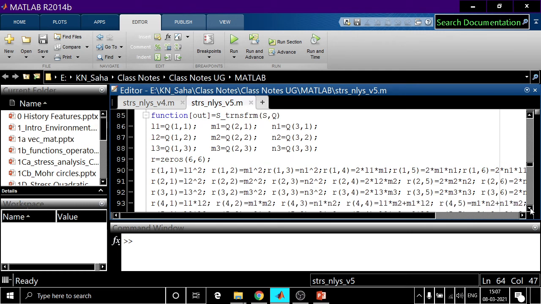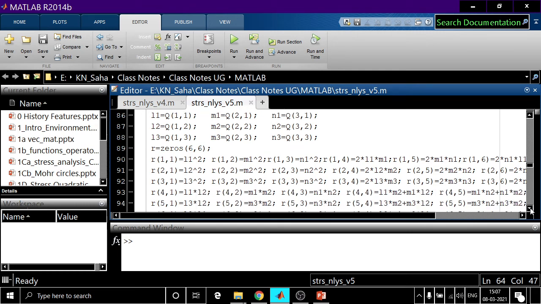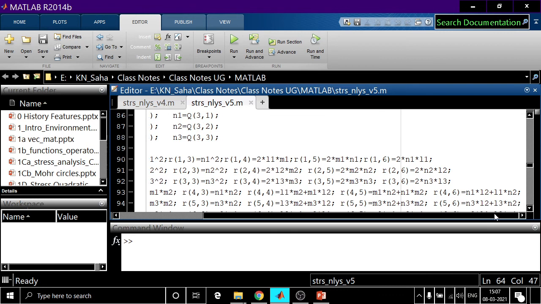And then you recall, for a direct transformation we require these quantities. There was a transformation matrix relating 6 stress components with the other 6 stress components. So that 6 by 6 matrix is formed here.